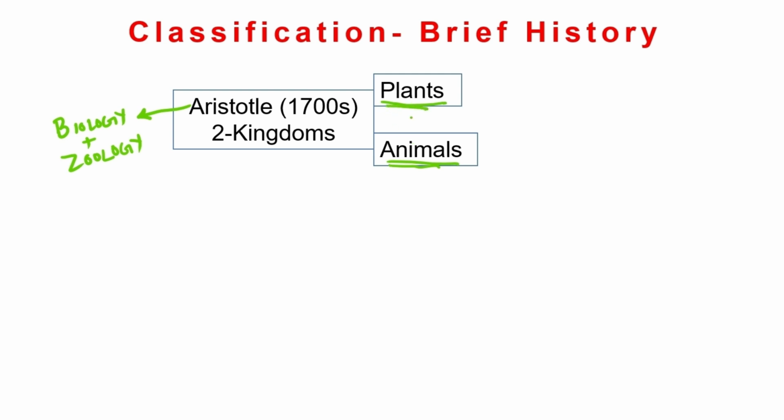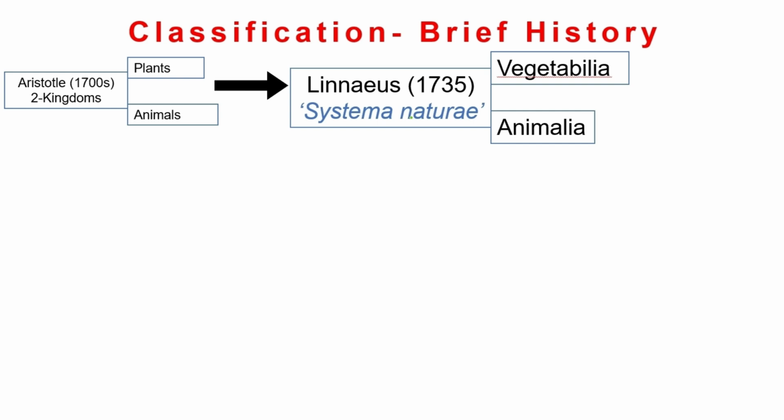into plants. And then in 1735, Linnaeus came, and he also gave us the scientific classification of organisms, and he gave us two kingdoms again: Vegetabilia, which included plants, and Animalia, which included animals. Linnaeus is referred to as the father of plant taxonomy. He gave us the concept of binomial nomenclature that we will be discussing.